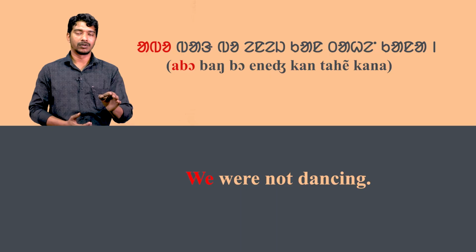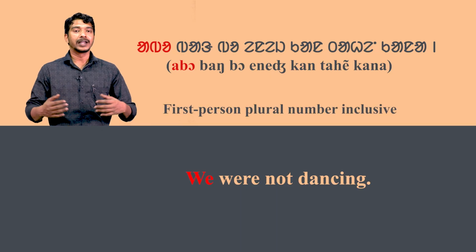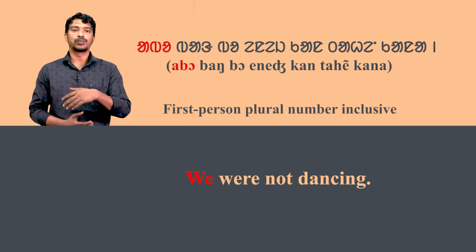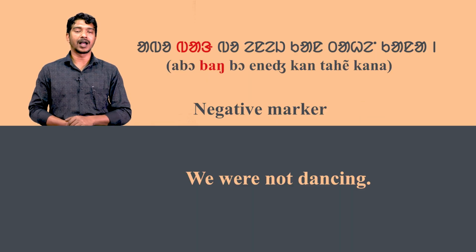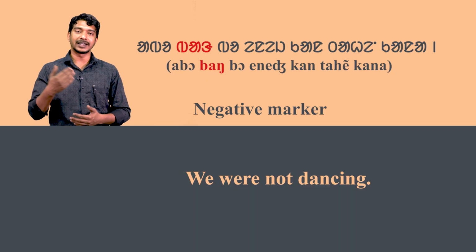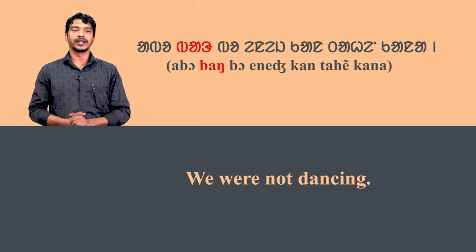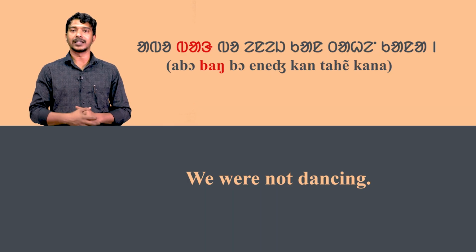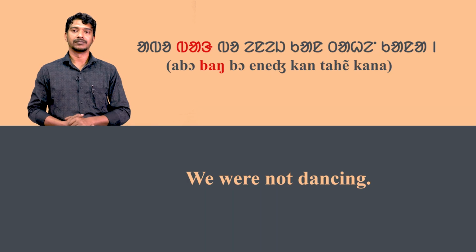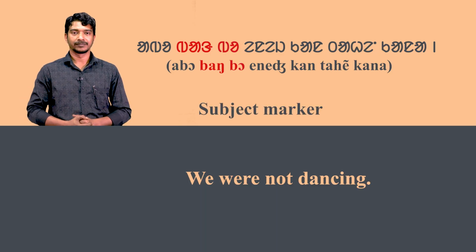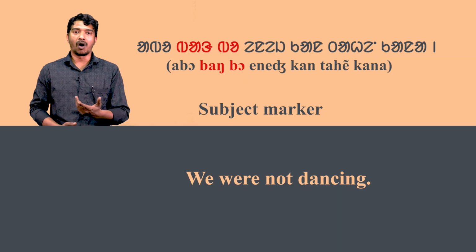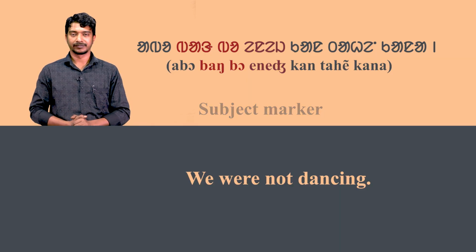Here abo means we. It is a first person plural number inclusive. Bang is the negative marker in the sentence. Generally, the word bang is used before the main verb, adding a subject marker. So, bang bo is formed.